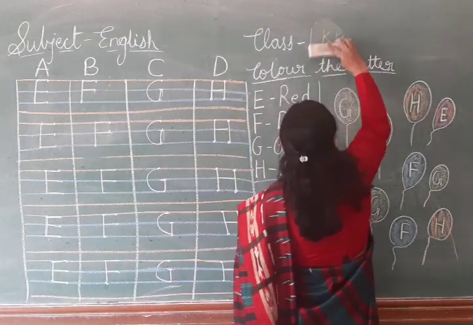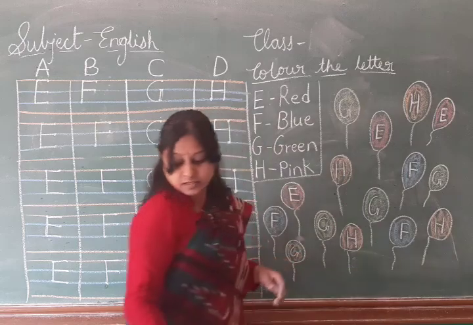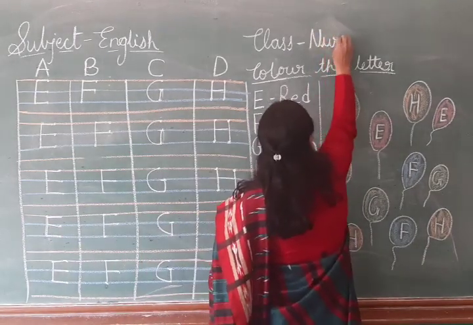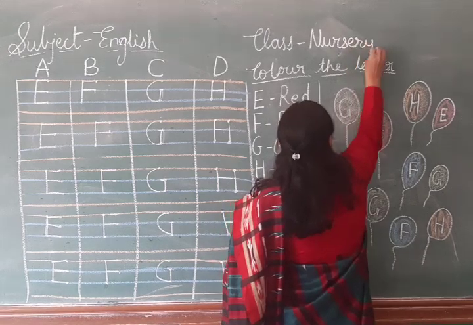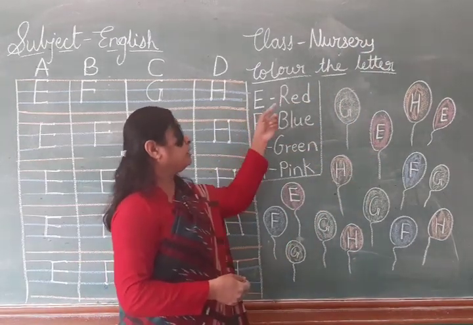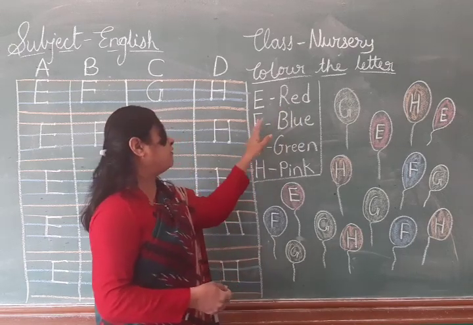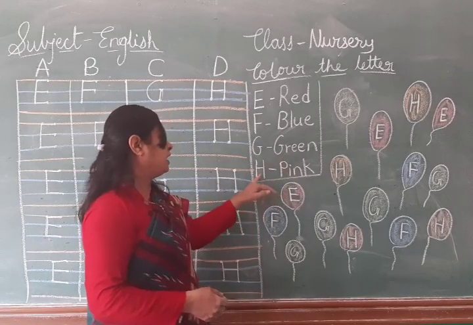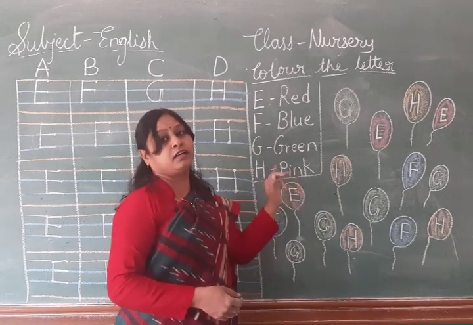Sorry, this is not LKG class, this is nursery class. Next. E balloon red color, F balloon blue color, G balloon green color, H balloon pink color.